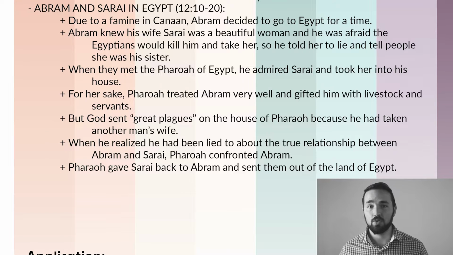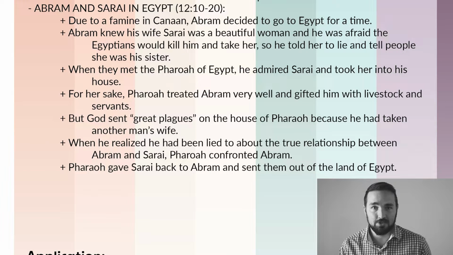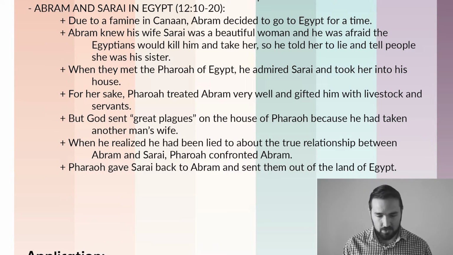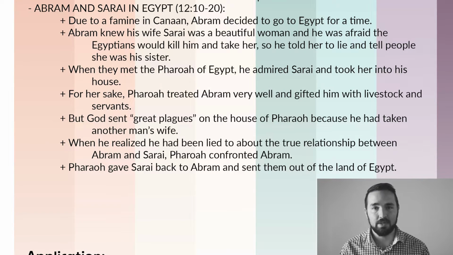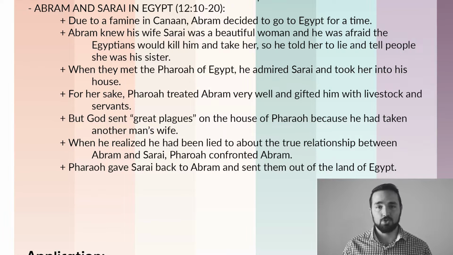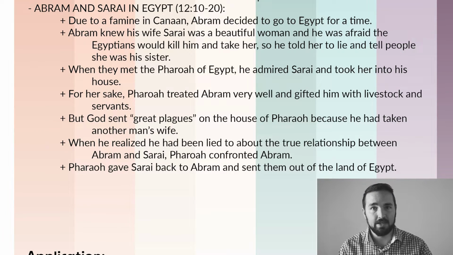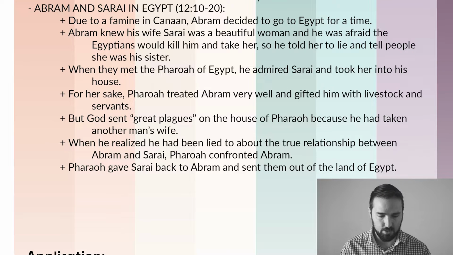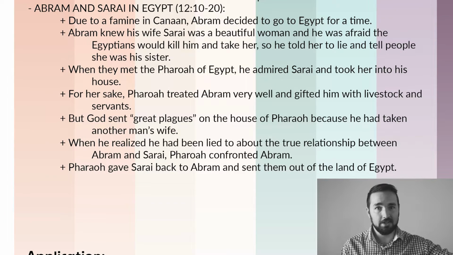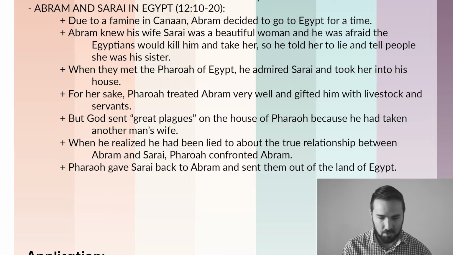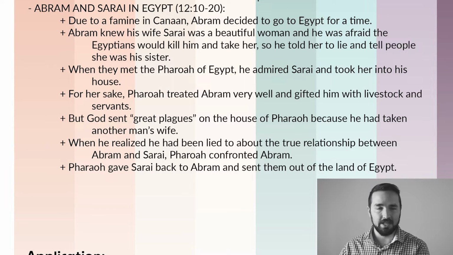But God sent, quote, great plagues on the house of Pharaoh because he had taken another man's wife, even though he didn't know it. When Pharaoh finally realized what had happened and that he had been lied to about the true relationship between Abram and Sarai, he confronted Abram. And Pharaoh gladly gave Sarai back to Abram and sent them out of the land of Egypt.